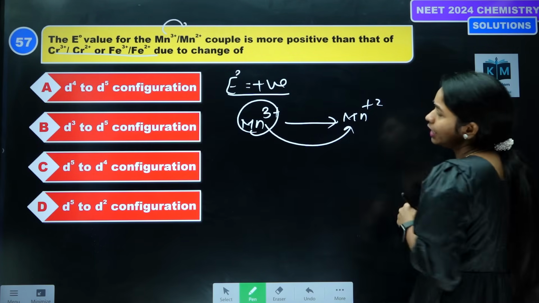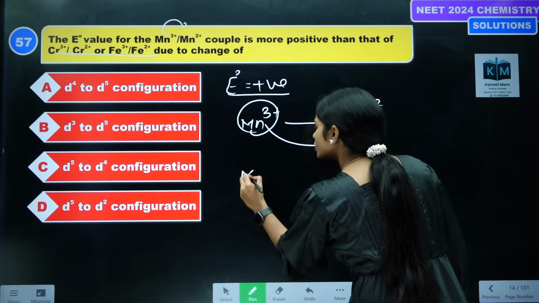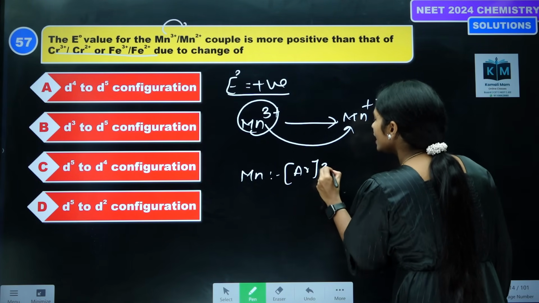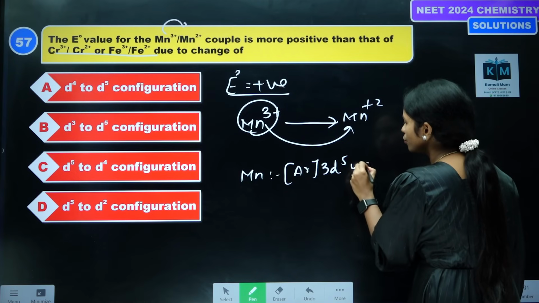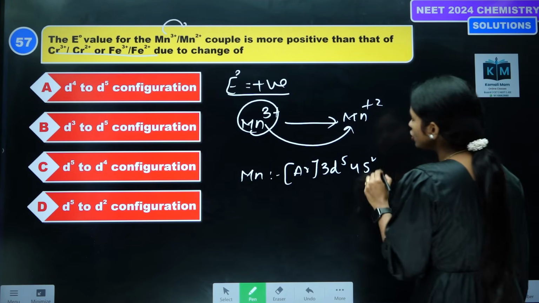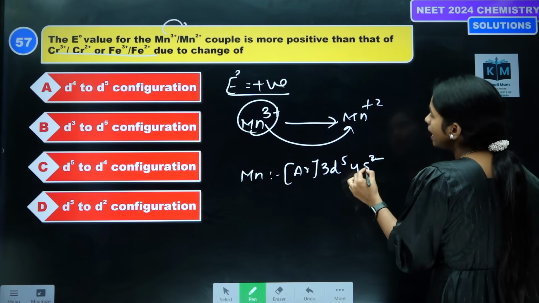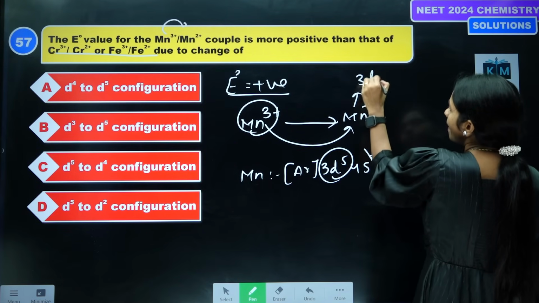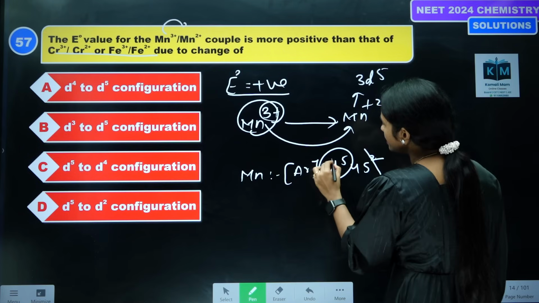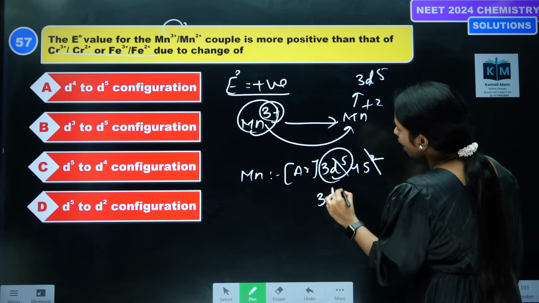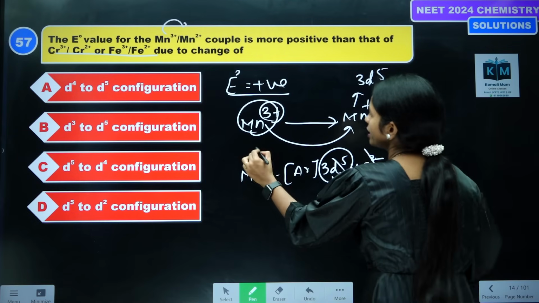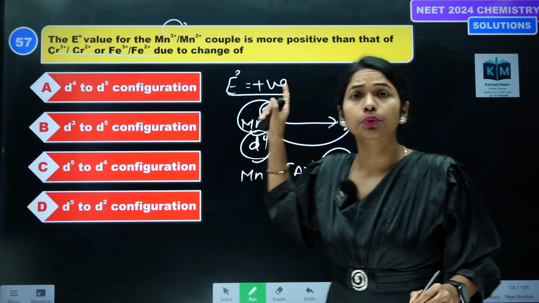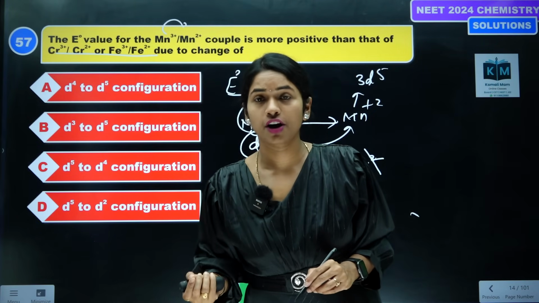Why is it converting into this? Manganese electronic configuration is argon 3d5 4s2. Here it is in which oxidation state? For example, +2 means d5. This is d5. +3 means it is in d4, which means you have to remove 3 electrons from here. So d4 electronic configuration is changing into d5 electronic configuration.